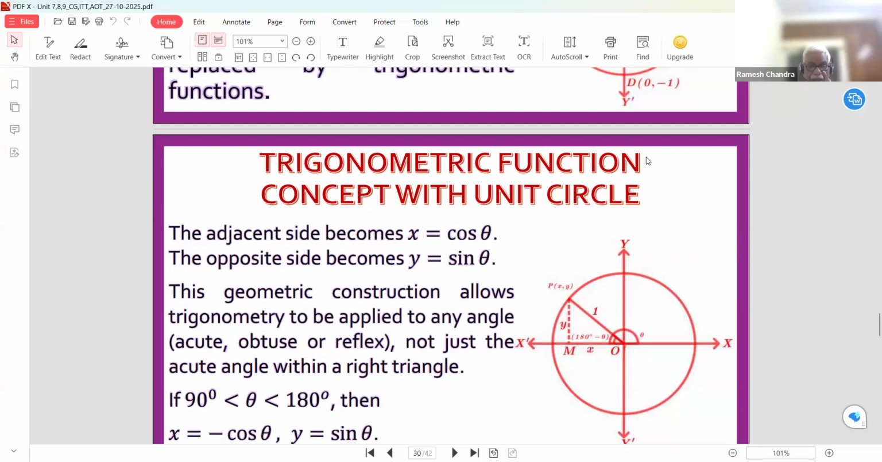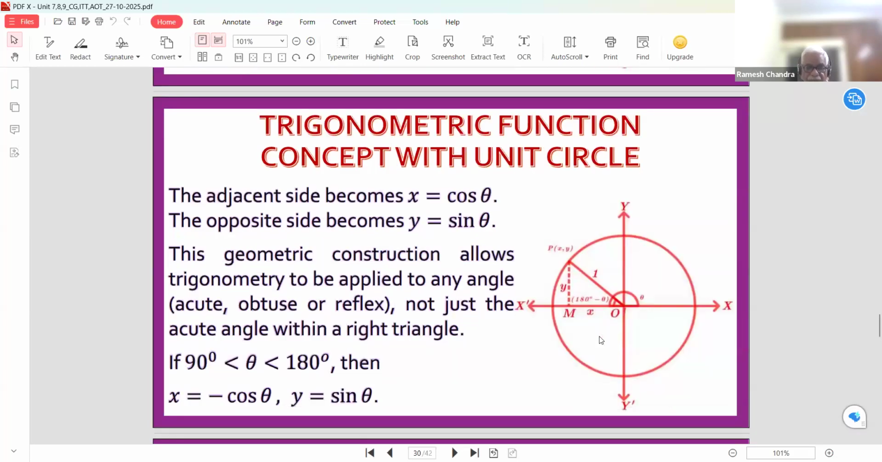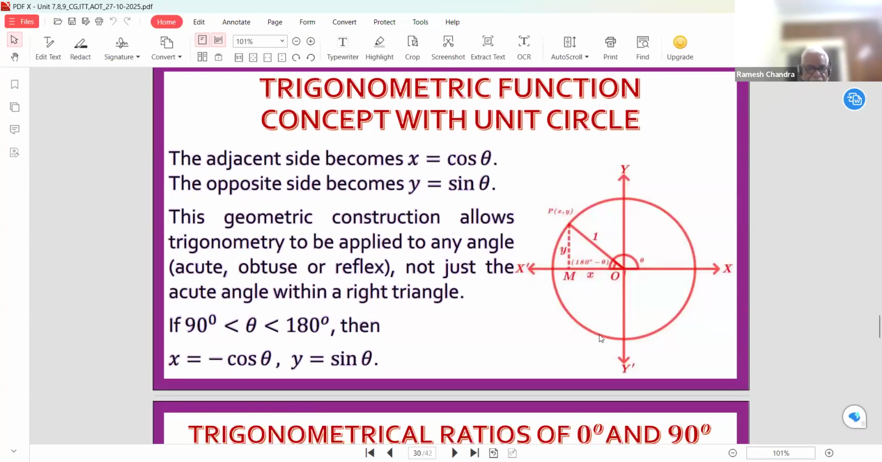So here also, what will be x? That is cos theta, and y is equal to sine theta. But if theta lies between 90 and 180, that is in the second quadrant, then x will be minus cos theta and y will be sine theta. So the coordinates of the point in the second quadrant will be minus cos theta and sine theta. Similarly, when theta goes into the third quadrant as well as the fourth quadrant, theta is not restricted to the acute angle.